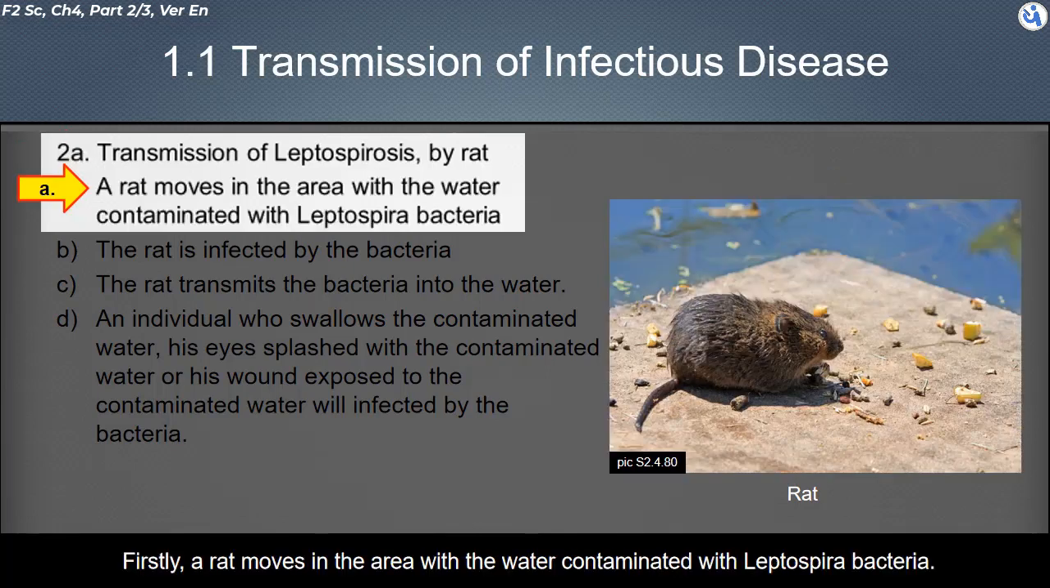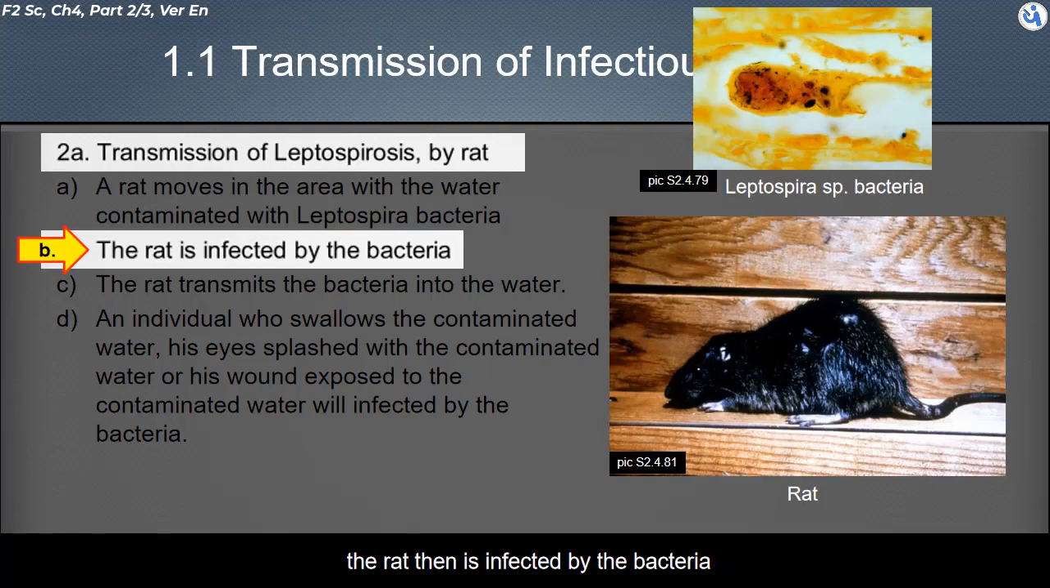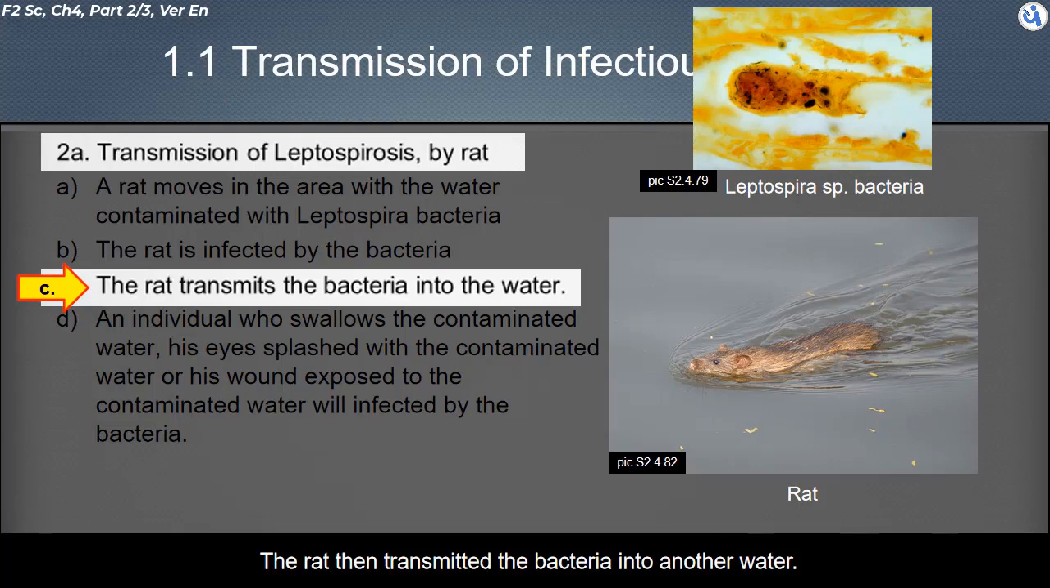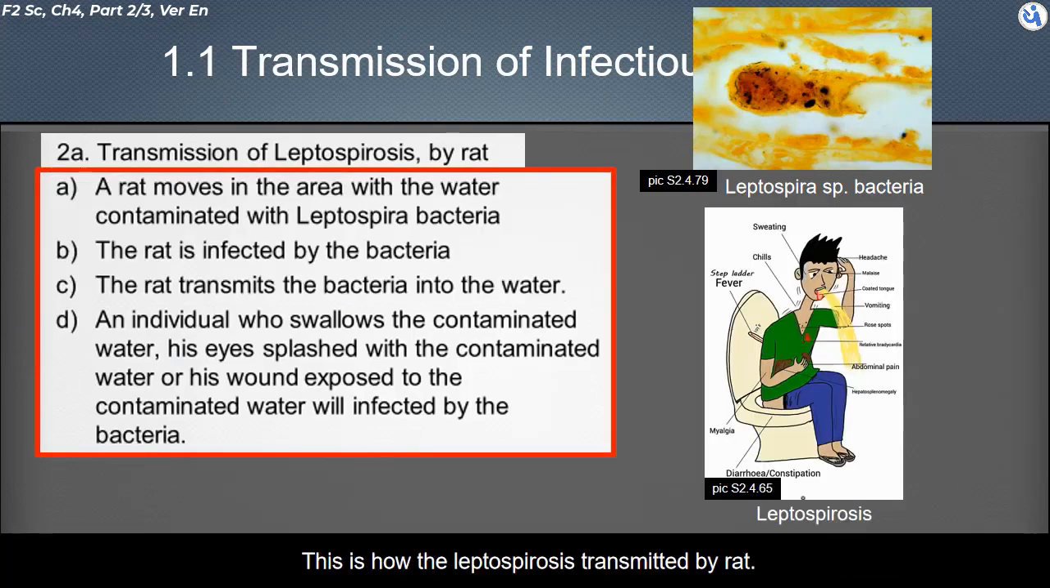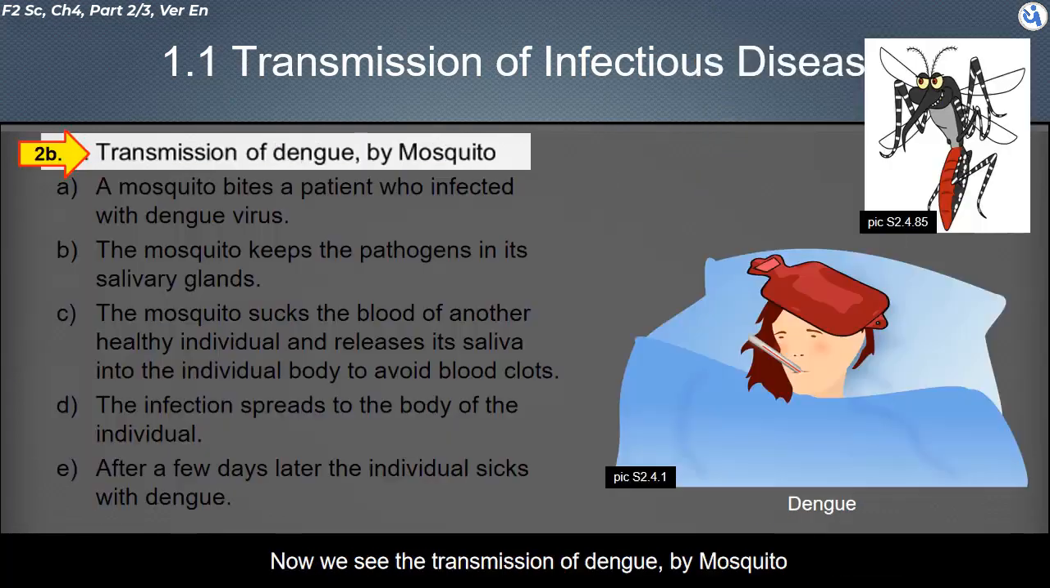Firstly, a rat moves in an area with water contaminated with Leptospira bacteria. The rat then is infected by the bacteria. The rat then transmits the bacteria into other water. When an individual swallows the contaminated water, or his eyes are splashed with the contaminated water, or his wound is exposed to the contaminated water, he will be infected by the bacteria. This is how leptospirosis is transmitted by rat.